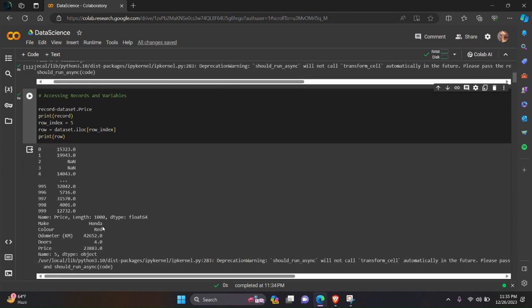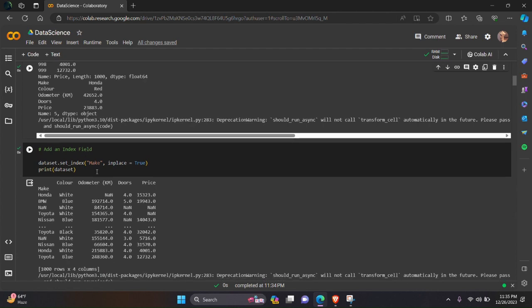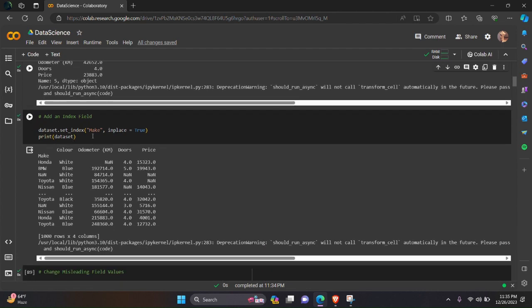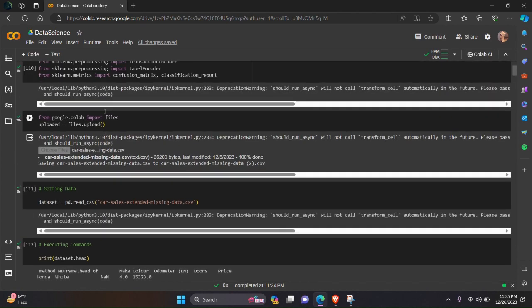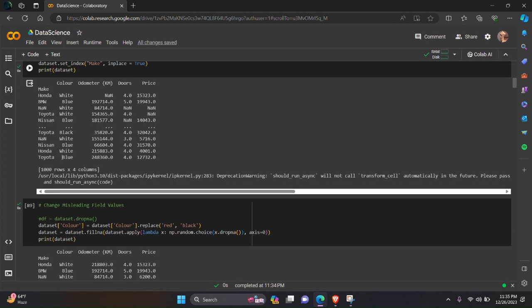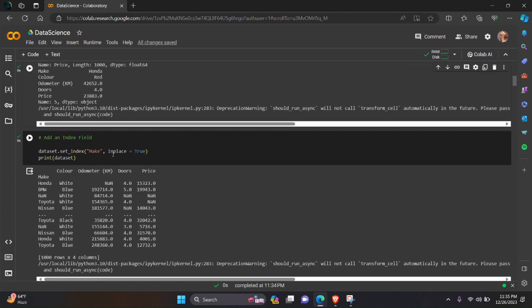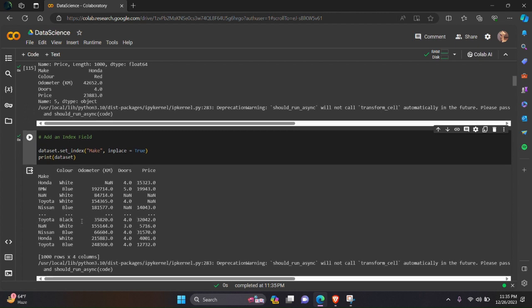Now, second task was data preparation. So here we have to first add an index field. So we have set the first column, that is make, where the name of all the companies has been written, as the index for this data. So we use this command for making the index. We run it, and hence make has been assigned as the index.